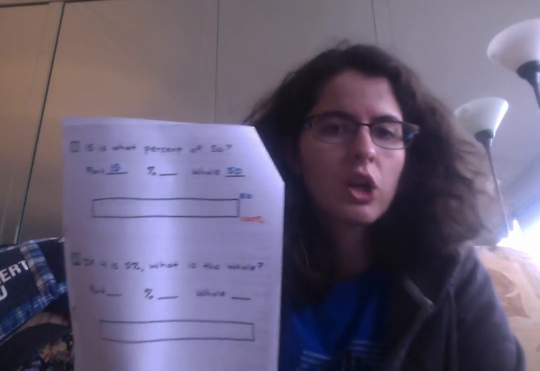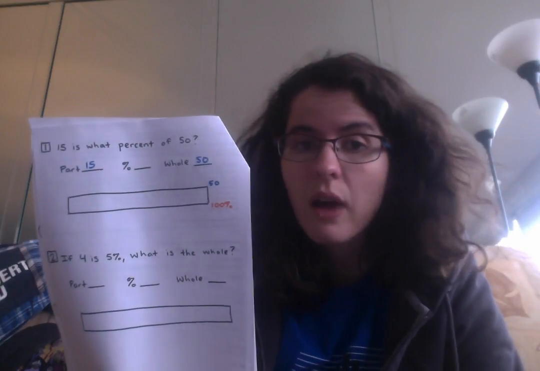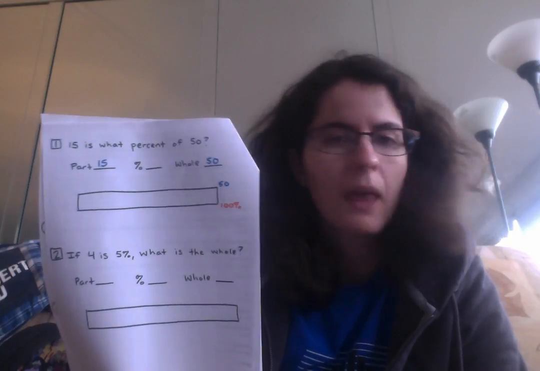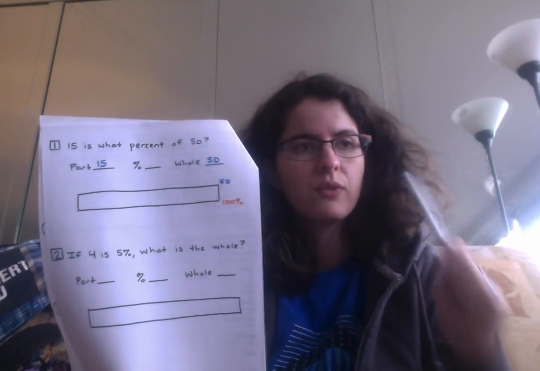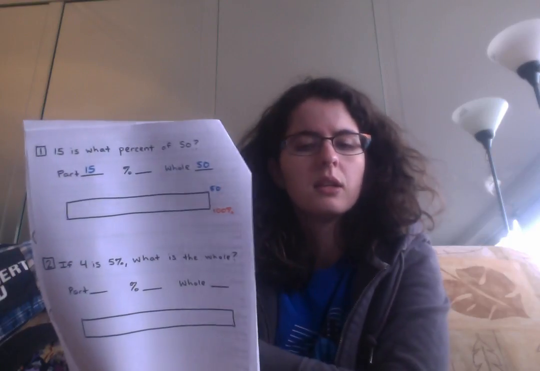So the way we did it in problem 3 was we looked at our whole, and we knew that that was 100%. And then we had to try to find some way that we could get through 15 on our way to 50. Well, I could count by ones, 1, 2, 3, 4, 5. I could count by fives, 5, 10, 15, 20, 25. If I counted by tens, 10, 20, I would skip over 15. So I need to do by fives. So I'm going to count up by fives. 5, 10, 15, 20, 25, 30, 35, 40, 45, 50.